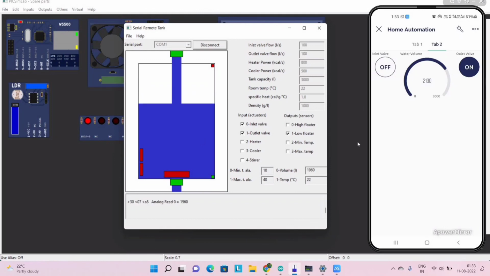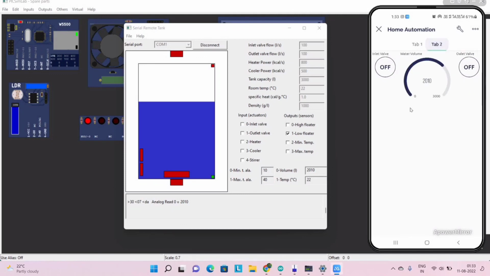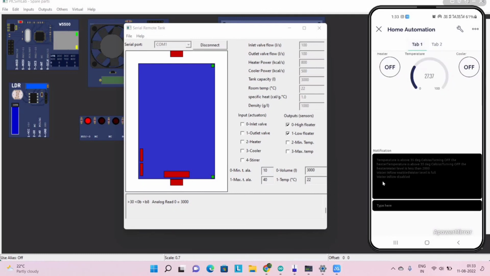Now for the particular value of 2000, it will say that the water inflow enabled because the water level is less than 2000. So we can turn on the inlet valve so that water can come into the tank. When the water starts filling in the tank, it will fill up, and now it is full and it is turned off. So we receive the notification as water inflow disabled as water level is full. So that's the water tank full description.